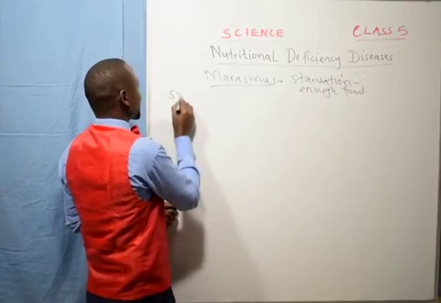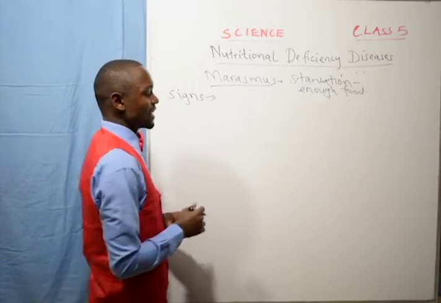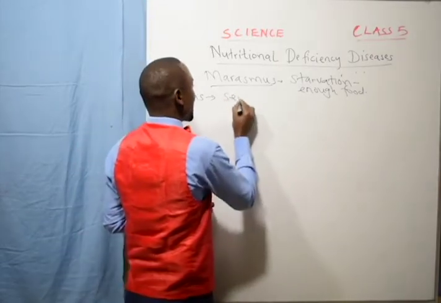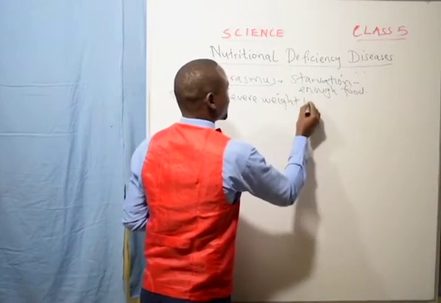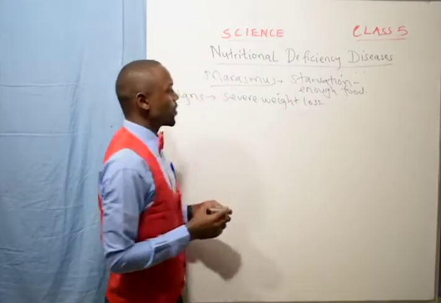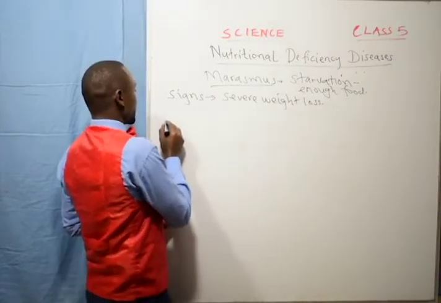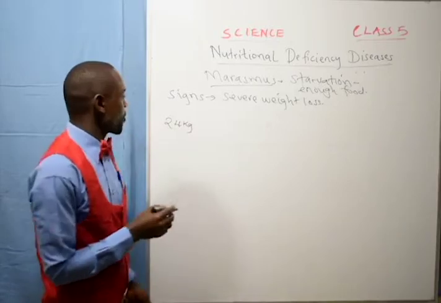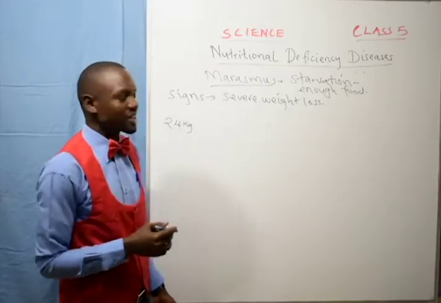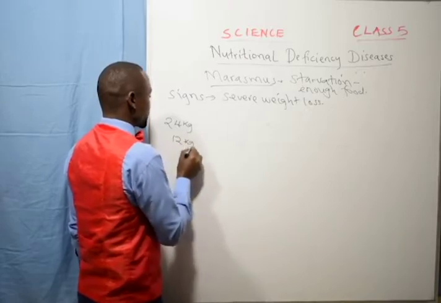What are some of the signs of marasmus? One, there is severe weight loss. Maybe your weight was like 24 kilograms, and after 1 week, after going to the weight scale, you find that you are 12 kilograms.